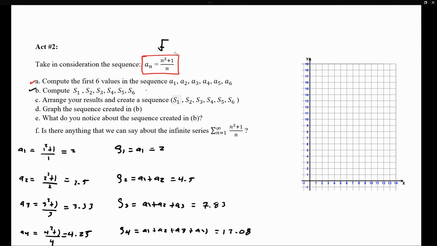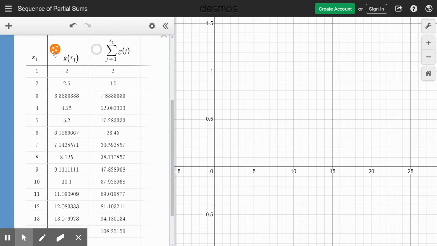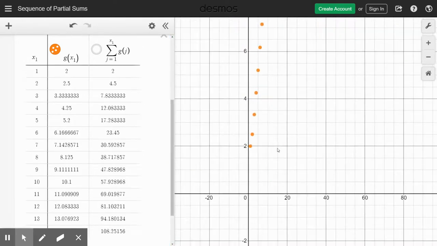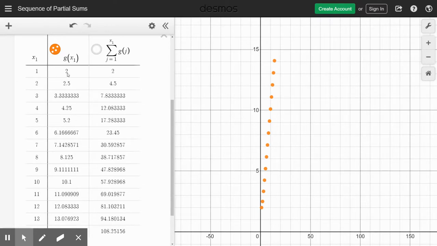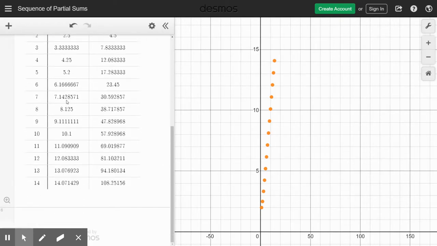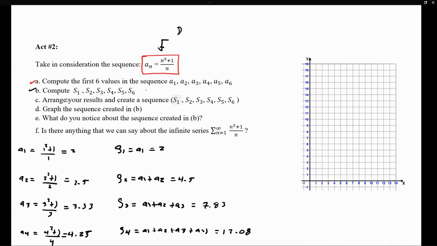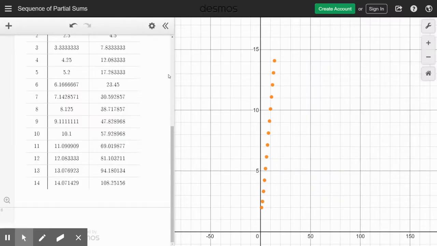the sequence itself. So if we would have plotted the terms in the sequence, notice what type of a sequence it is. We don't know if it's arithmetic, we don't know if it's geometric, or if it's just a regular sequence, but if we take a look at the values of the terms in the sequence, notice that we can say that this is a divergent sequence. Because we don't seem to be approaching a single value. It seems like the points in my function here, they're just increasing in value. So we can just say that this is a divergent sequence.